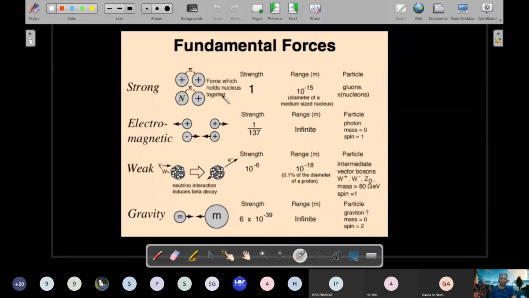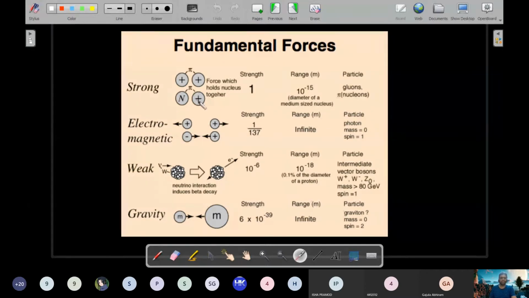Strong nuclear forces are responsible for holding the nucleus. Whatever information is there in here, don't look at the 4th column. Can you see there is a 4th column here? That is slightly over our range. So right now you don't need to look at it. I'll talk about that also fleetingly as I move along, but no need to talk about this. So these are the parts that we'll be concentrating on.